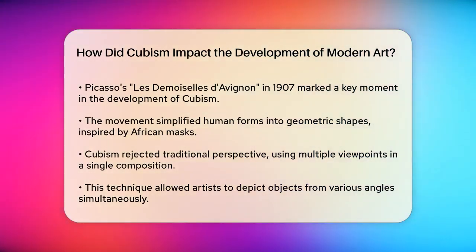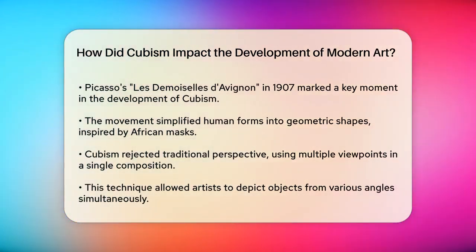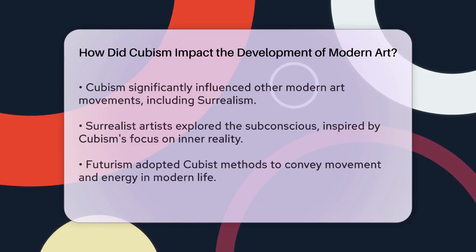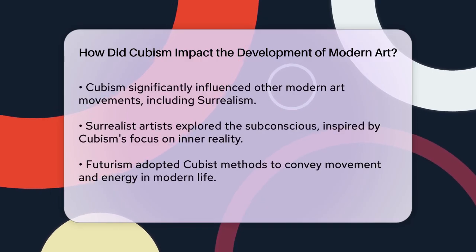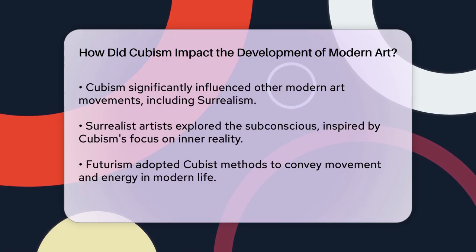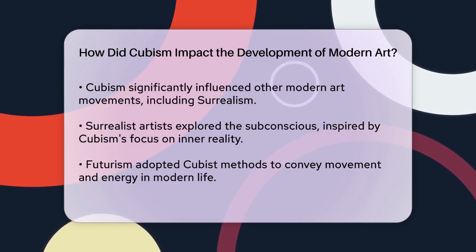Futurism also benefited from Cubist techniques. Futurist artists adopted the method of depicting objects from multiple perspectives to capture the dynamism and energy of modern life. This technique allowed them to show movement and speed in a way that traditional art could not.